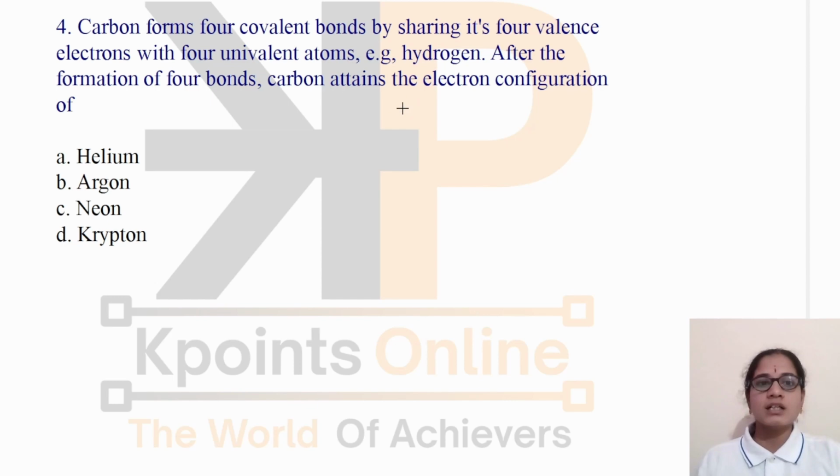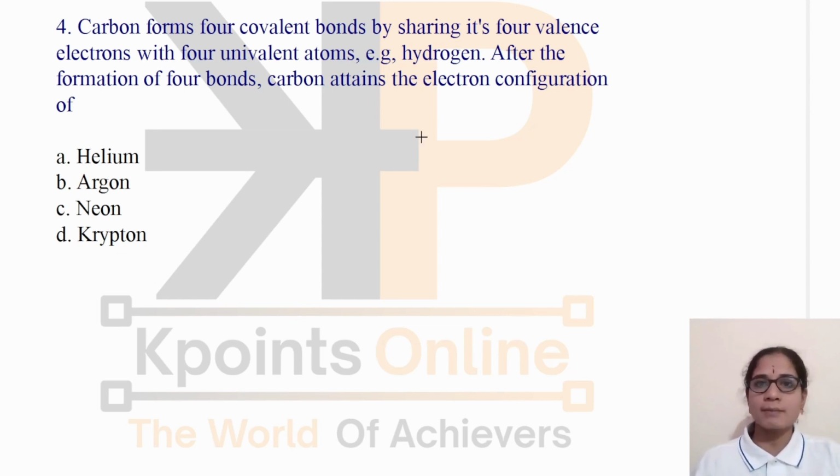Next question is, carbon forms 4 covalent bonds by sharing its 4 valence electrons with 4 univalent atoms, for example hydrogen. On formation of 4 bonds, carbon attains the electronic configuration of what? We know that every element tends to have a completely filled valence shell. That is, the electronic configuration of the nearest noble gas is attained when the atoms are involved in bonding.